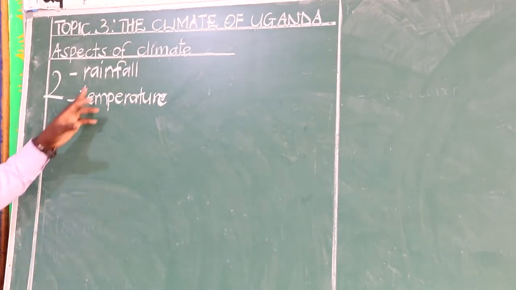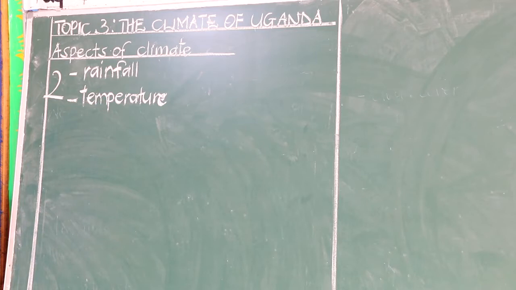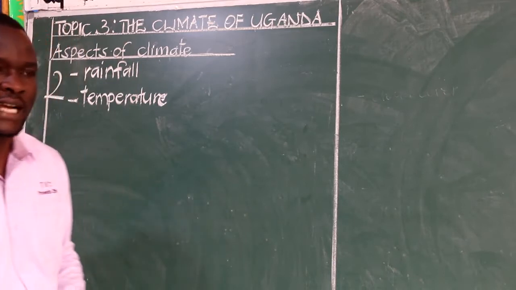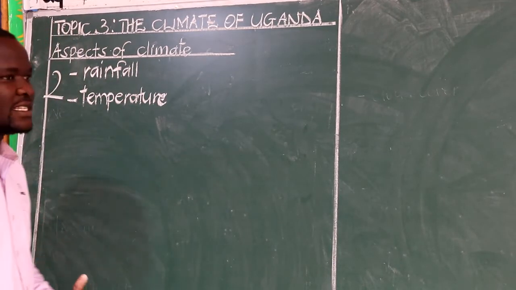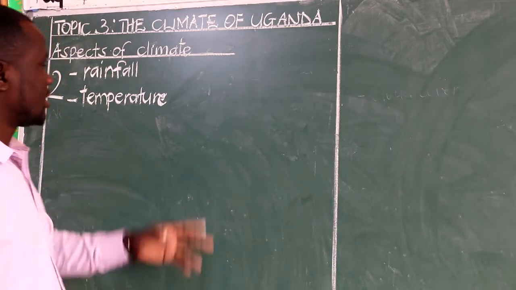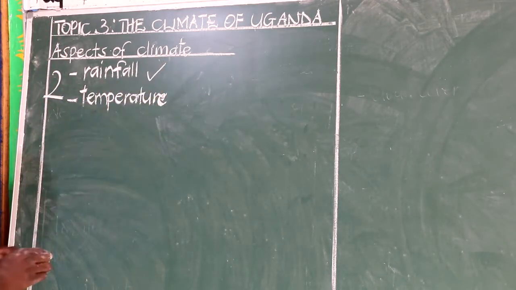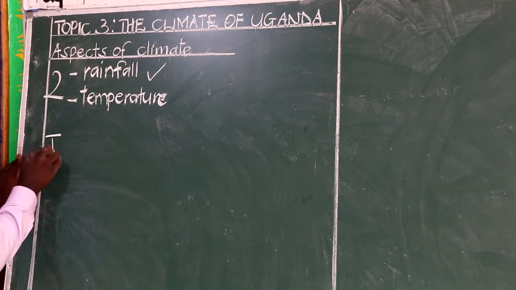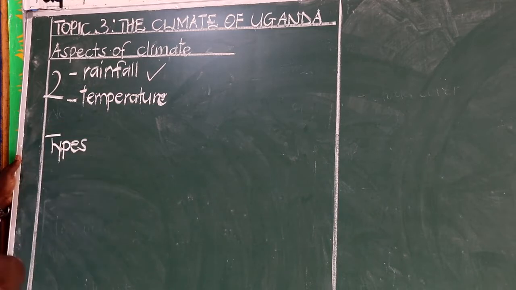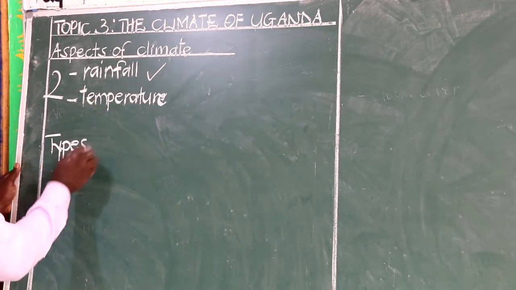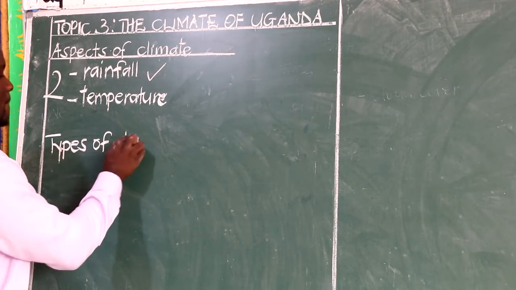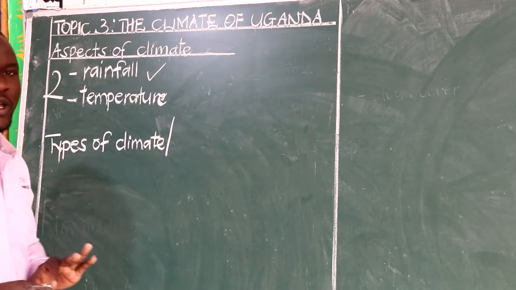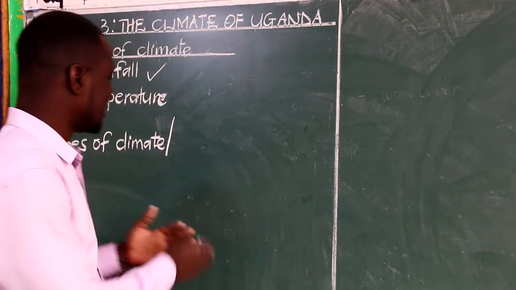So that is about rainfall. You can be given that question: which aspect of climate determines settlement, which aspect of climate determines the human activities that are done in an area? That is rainfall. I believe we have understood that. Next, we need to note that we have what we call types. Leave alone the types of weather, but now we are coming to types of climate. Types of climate, we can also call them climatic regions.